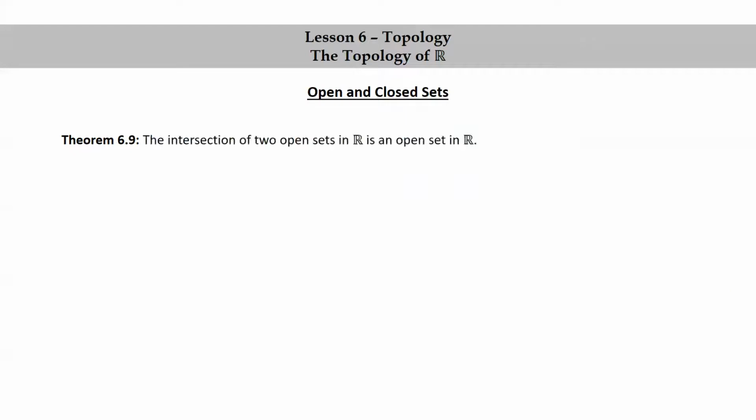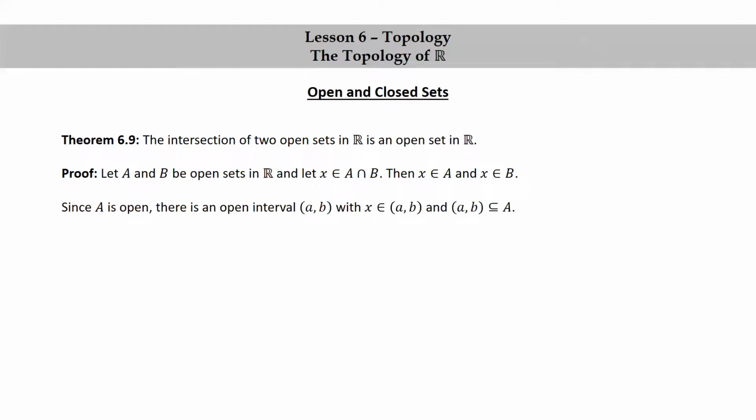Theorem 6.9. The intersection of two open sets in R is an open set in R. Let's write out the proof of this. Let A and B be open sets in R, and let little x be in the intersection of A and B. Then little x is in A, and little x is in B. Since A is open, there's an open interval AB with x in AB, and AB a subset of big A. And since B is open, there's an open interval CD with x in CD, and CD a subset of big B.